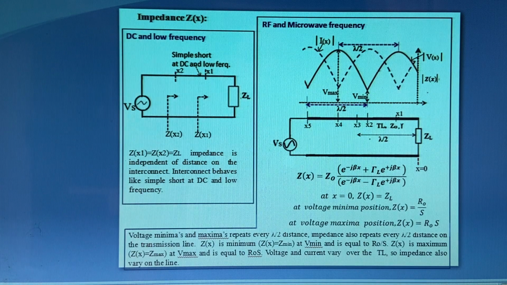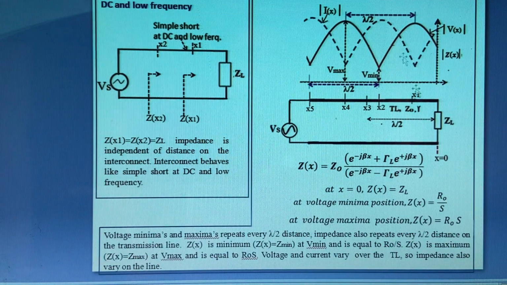In the transmission line, usually at the maxima position, wherever there is voltage maxima, the impedance is maximum, that is at x1. Usually that value is equal to R0 times S. Here S is the voltage standing wave ratio, VSWR, that we studied in the first unit.